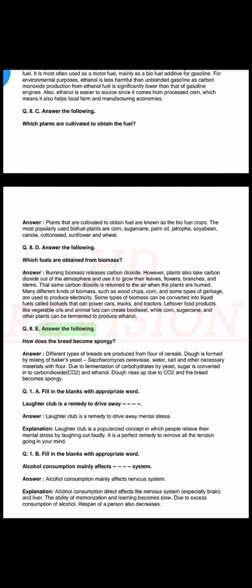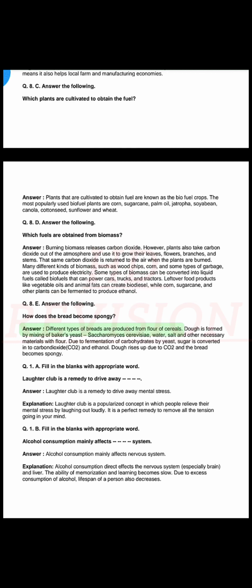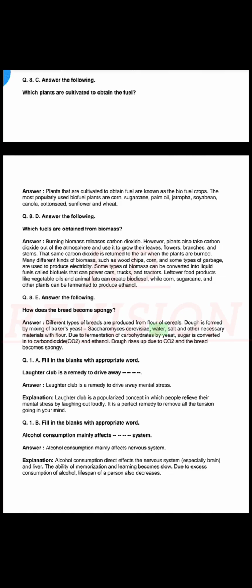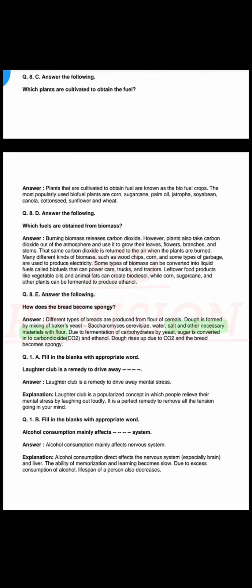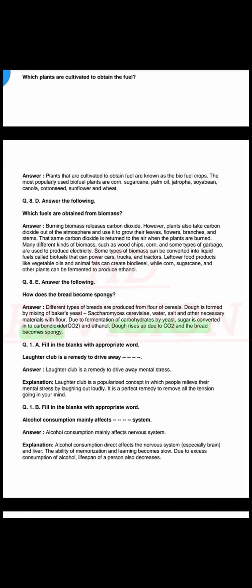Answer the following. How does the bread become spongy? Answer. Different types of breads are produced from flour of cereals. Dough is formed by mixing of baker's yeast Saccharomyces cerevisiae, water, salt and other necessary materials with flour. Due to fermentation of carbohydrates by yeast, sugar is converted into carbon dioxide (CO2) and ethanol. Dough rises up due to this and the bread becomes spongy.